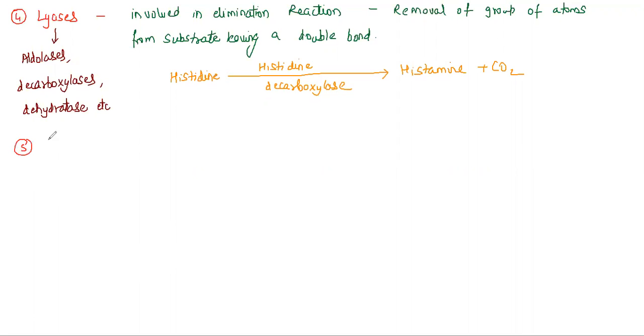Let's move on to the fifth class of enzyme, and that is isomerases. When I say isomerases, it is involved in isomerism. It catalyzes the structural rearrangement within a molecule.